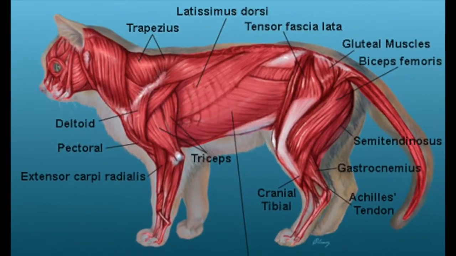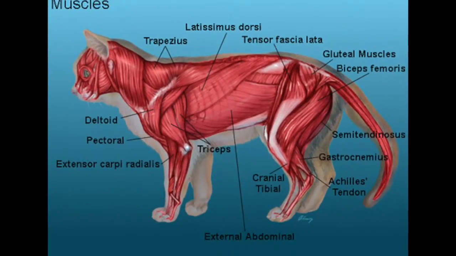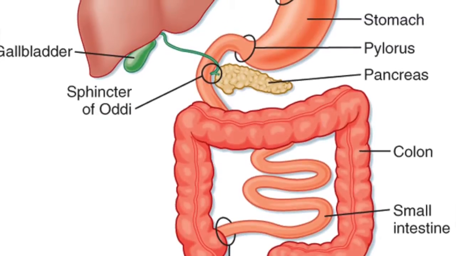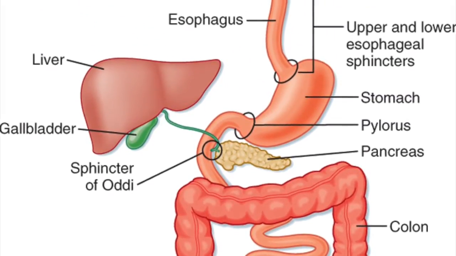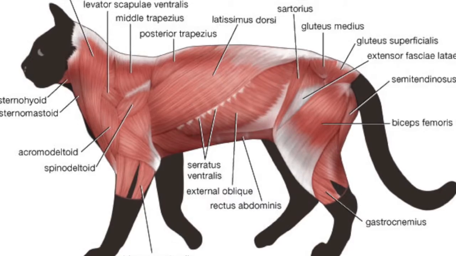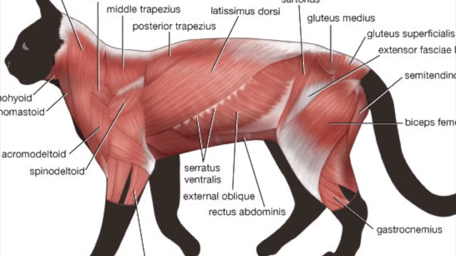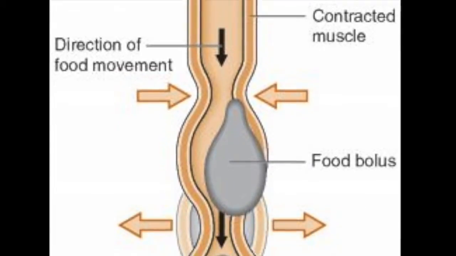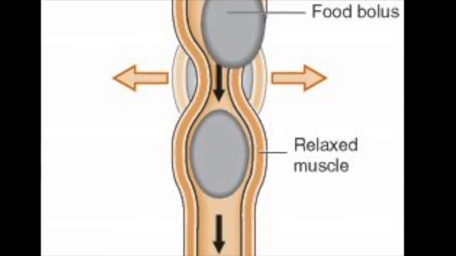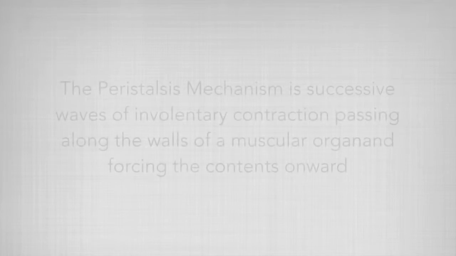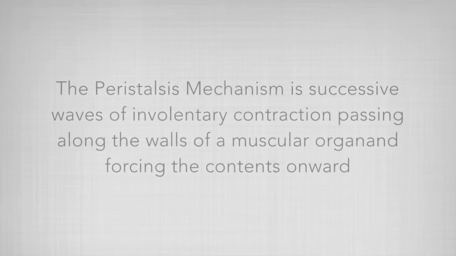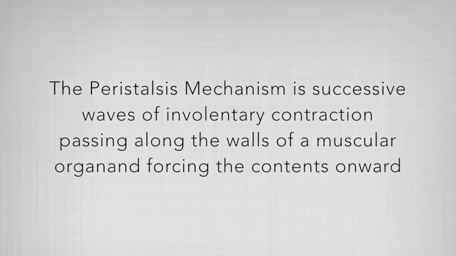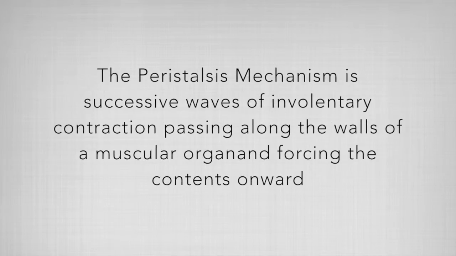The main digestive muscles involved in defecation are the lower esophageal sphincter, pyloric sphincter, ileocecal sphincter, and the internal and external anal sphincters. There are also muscles such as the diaphragm, abdominal muscles, pelvic diaphragm, epiglottis, and rectum. These muscles contract and relax to help the peristaltic mechanism slowly push the feces out of the body. Peristalsis is the successive waves of involuntary contraction passing along the walls of a muscular organ, such as the esophagus or intestine, and forcing the contents onward.